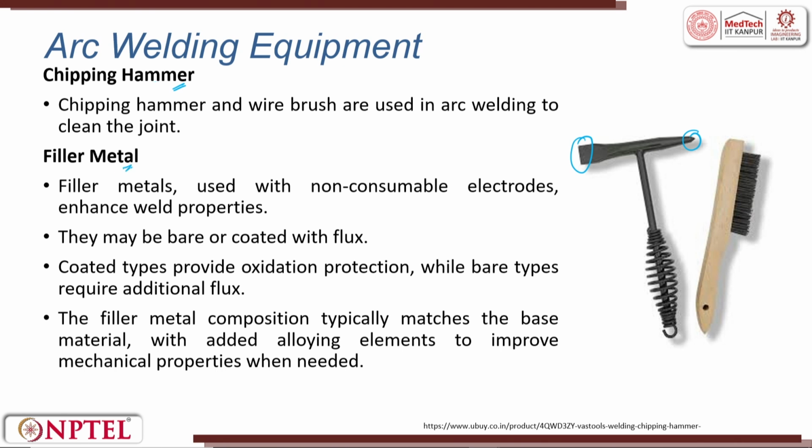Then there is filler metal. Filler metal used with the non-consumable electrode enhances welding properties. With the non-consumable electrode, where we use tungsten for creating the arc, filler material is used. They may be bare or flux coated. The coated type provides oxidation protection, which we have already seen. The filler material composition, this is very important, typically matches the base material, such that whatever alloy addition is done, we do it to improve the properties.